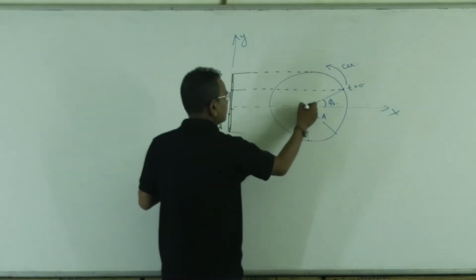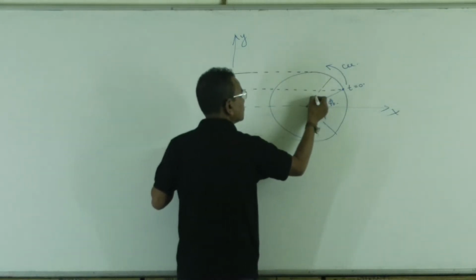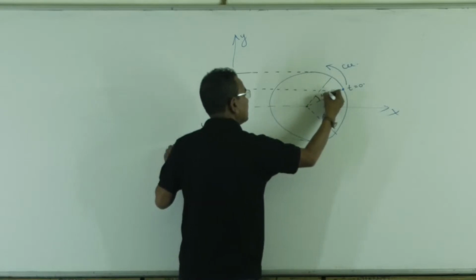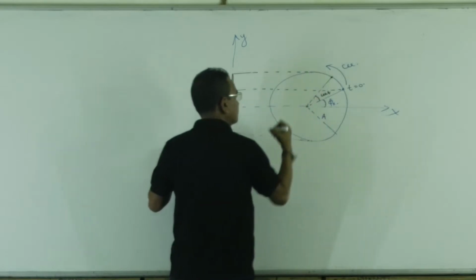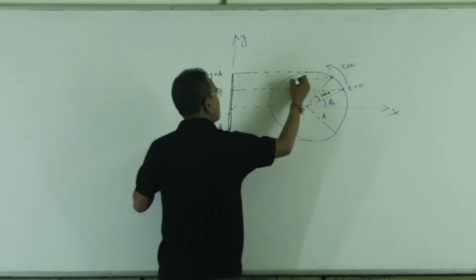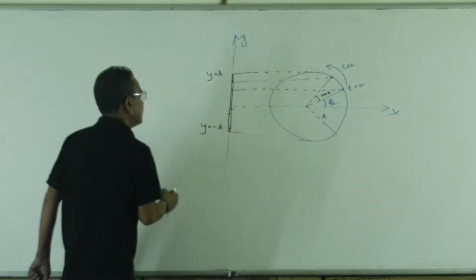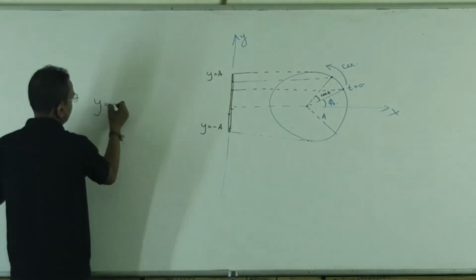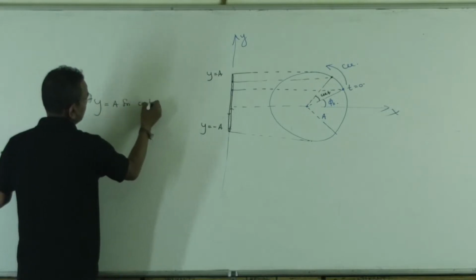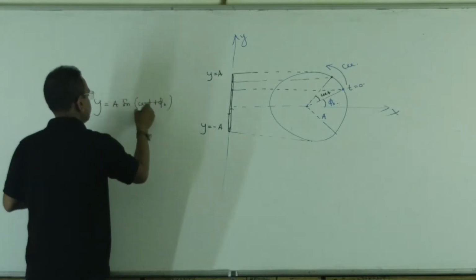After any time t, the particle is at an angle omega t from its initial position. So the projection on the y-axis can be written as y equal to a sin(omega t plus phi naught).